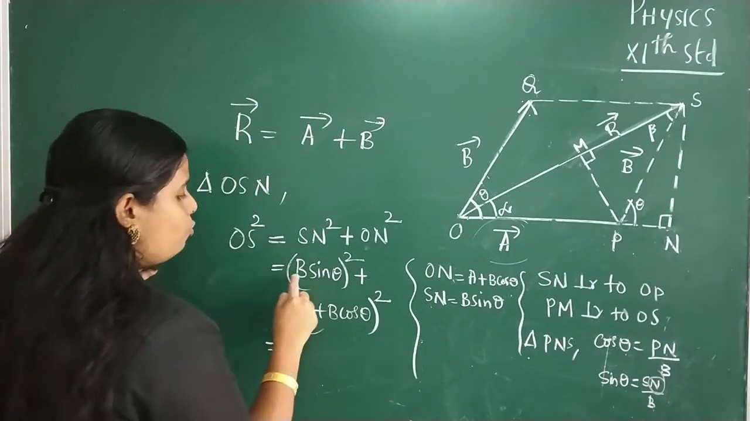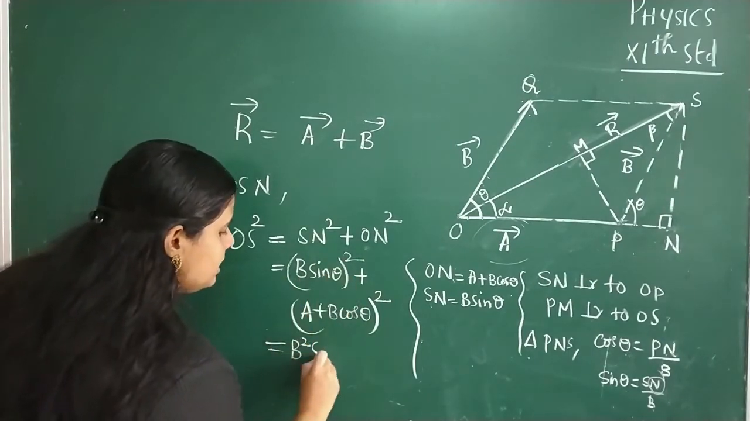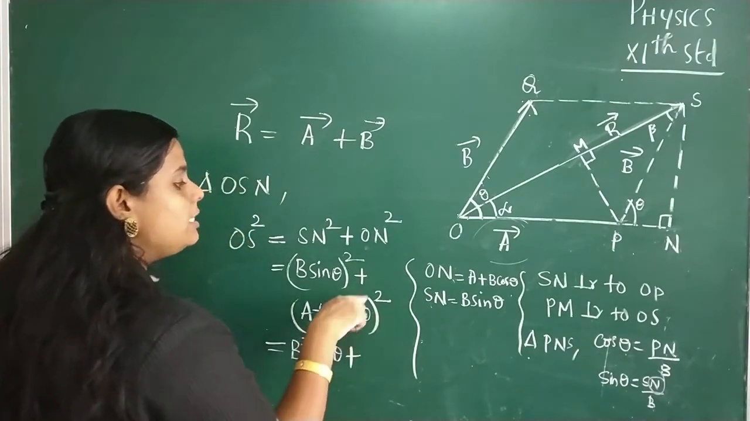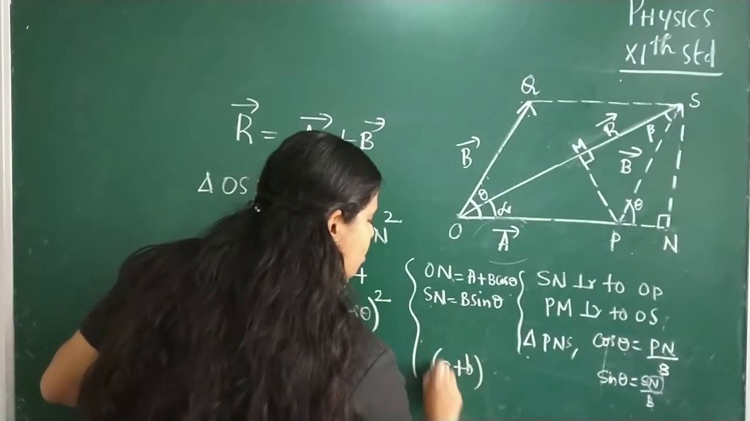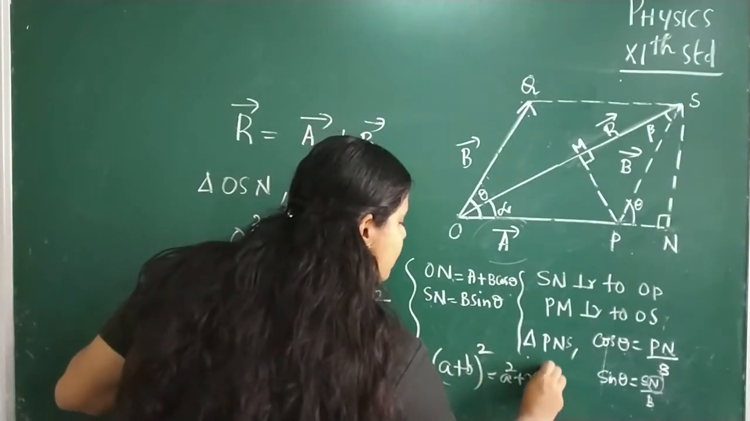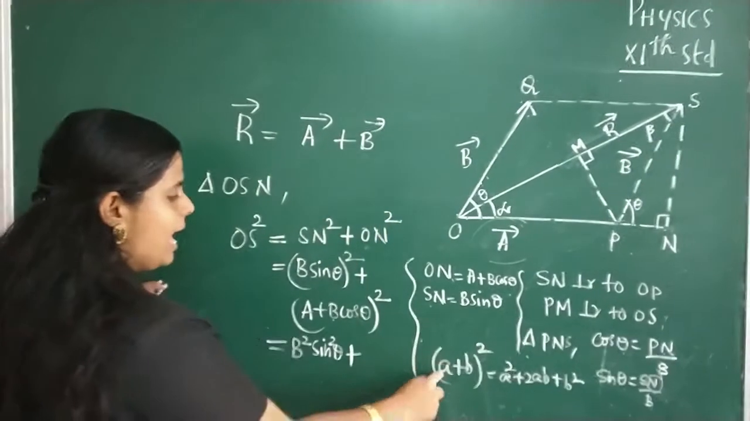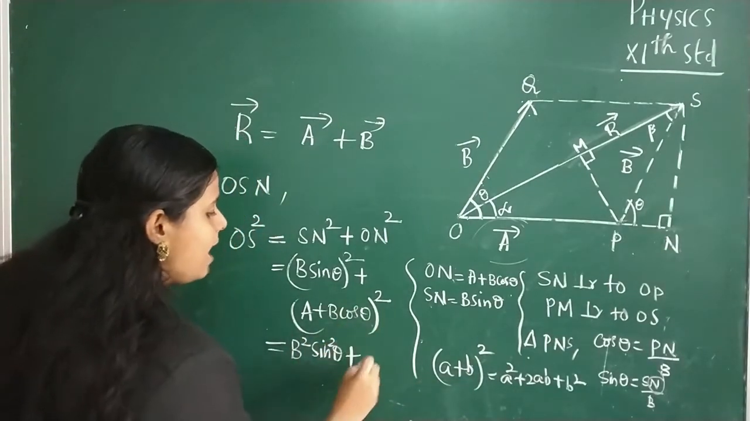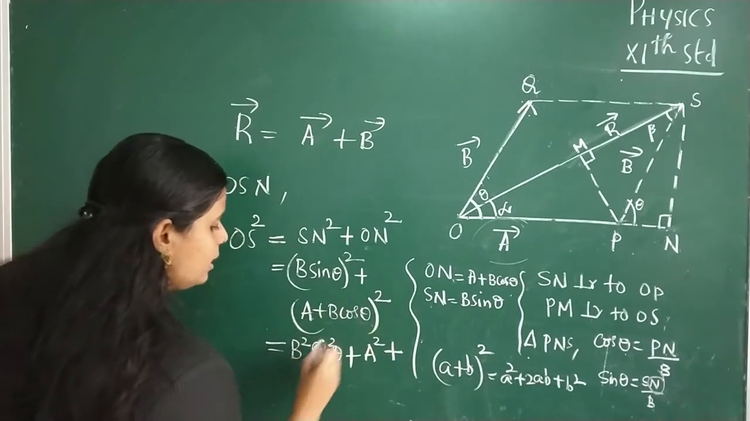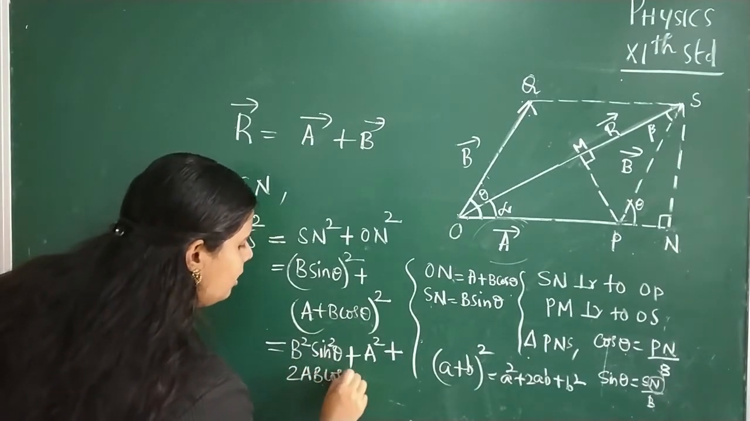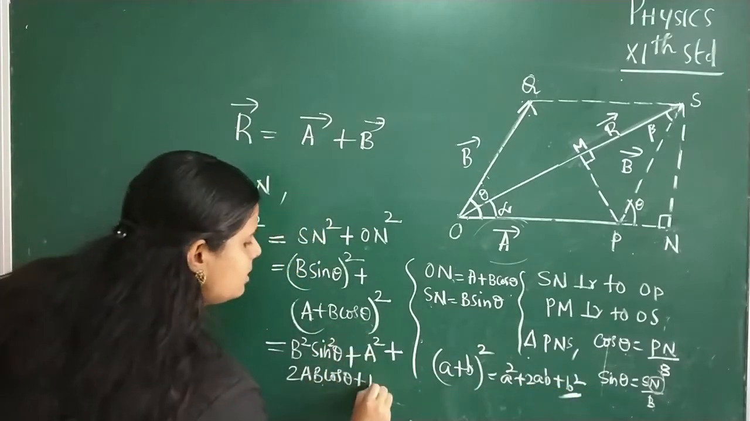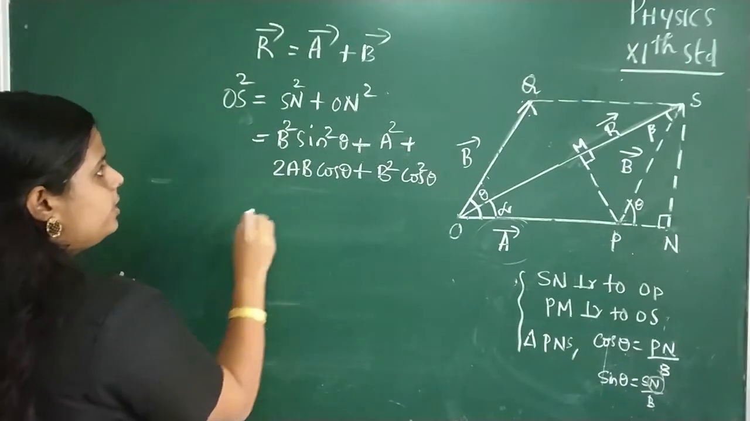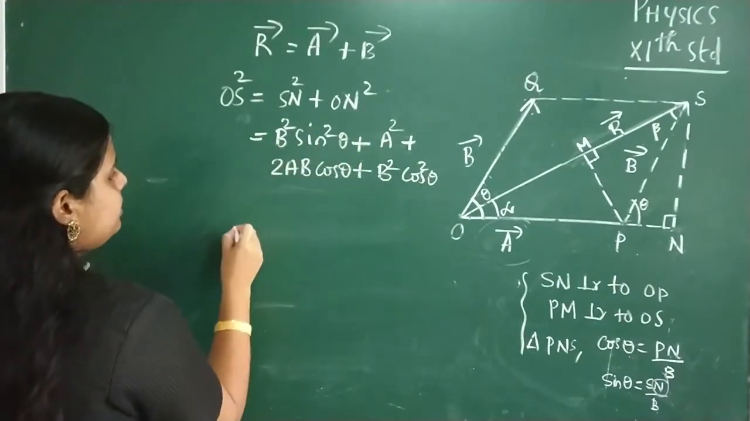So from this we have B sin theta whole square, that is B square sin square theta, plus A plus B cos theta whole square. We have A plus B whole square is equal to A square plus 2AB plus B square. Here instead of A we have capital letter A, and instead of B we have B cos theta. So here we can write A square plus 2AB cos theta plus B square cos square theta. Now listen children, we have OS square is equal to this.